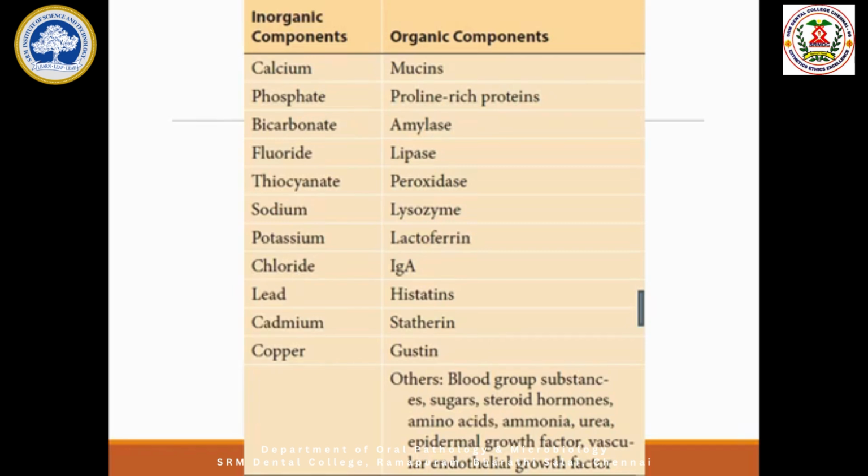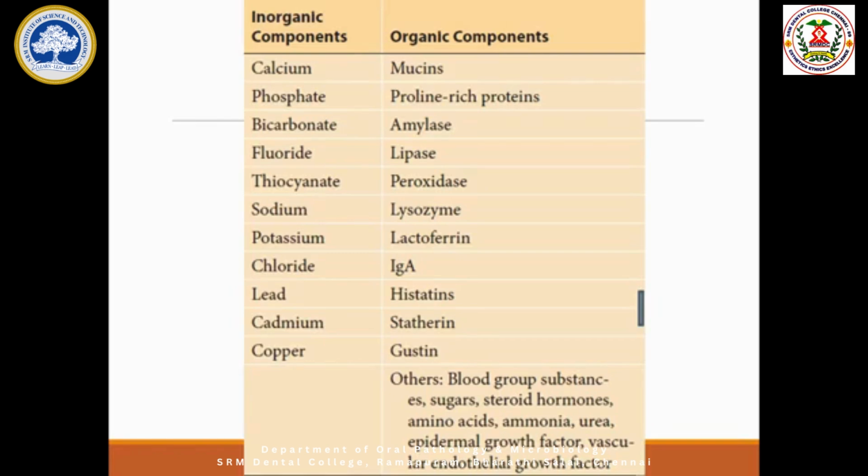Likewise, fluoride is another important component. Already you know fluoride is present in the toothpaste, and it prevents decay. So this fluoride also adds to strengthening the enamel, thereby protecting the tooth from decay. So these are the three important minerals present in the saliva. They offer protection against tooth decay.